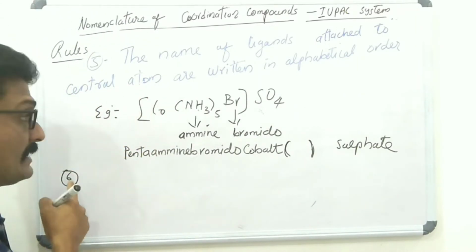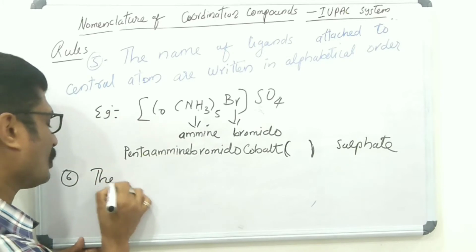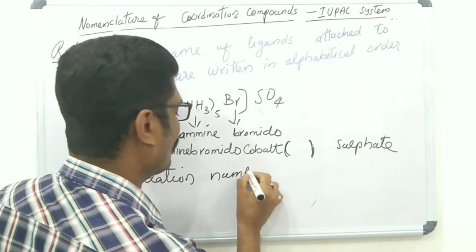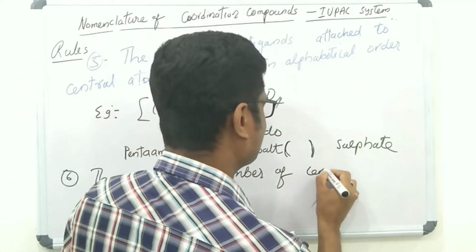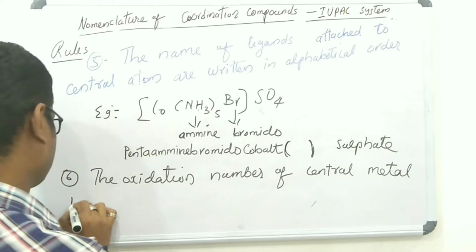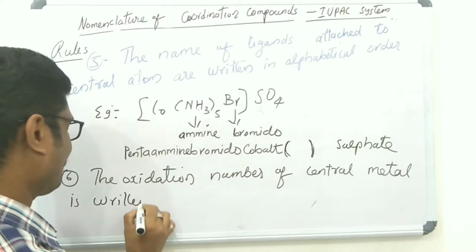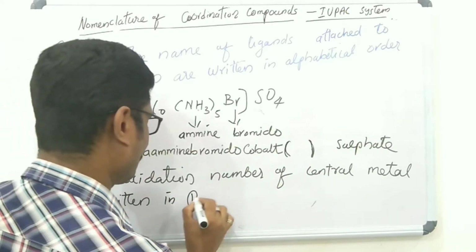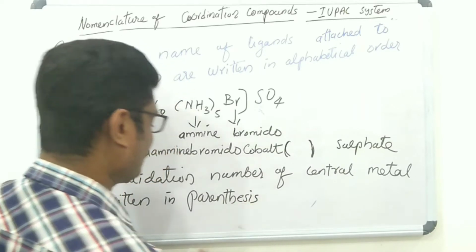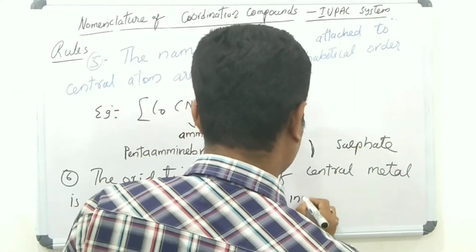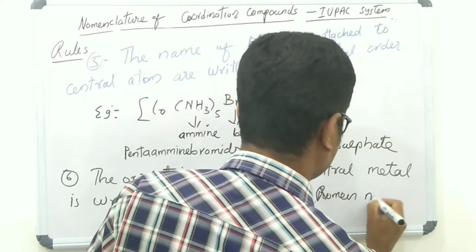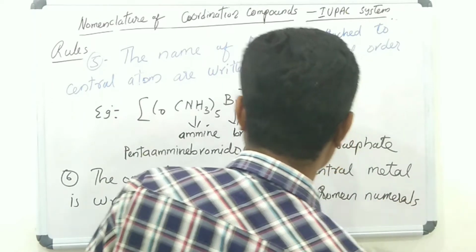Then the next rule is what? The oxidation number of the central metal is written in parentheses using Roman numerals.